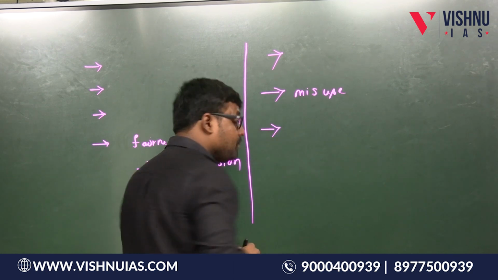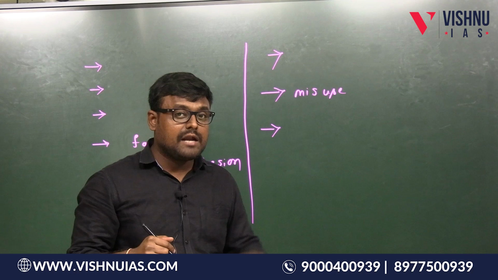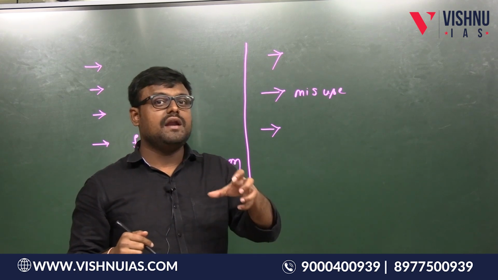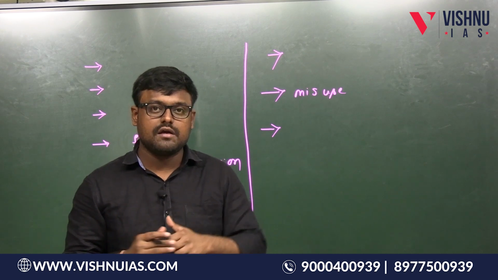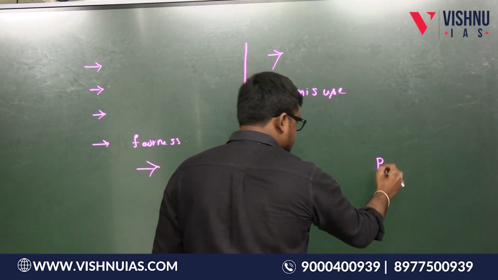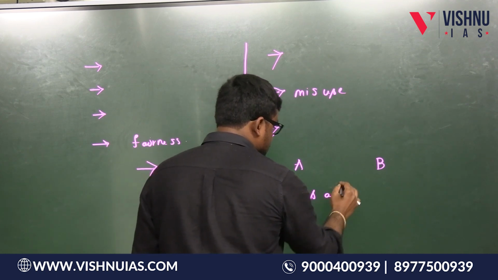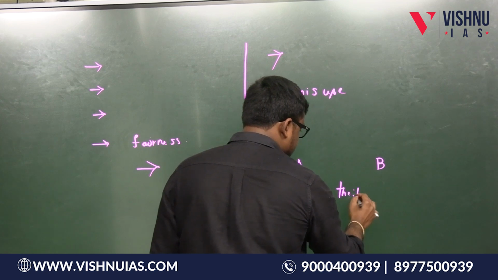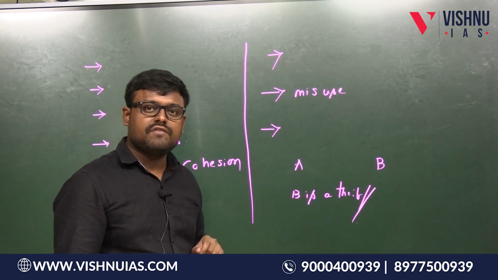So what is one more important point? These criminal defamation cases, many cases had been pending in the judiciary. Many cases are yet to be solved. Suppose there is a person A and a person B, and A calls B a thief. Suppose this case is pending in the judiciary for years.